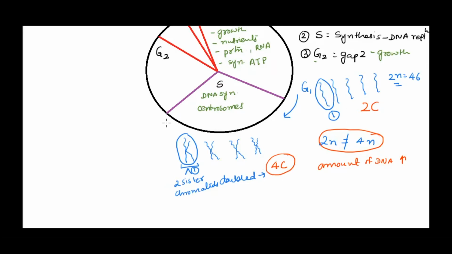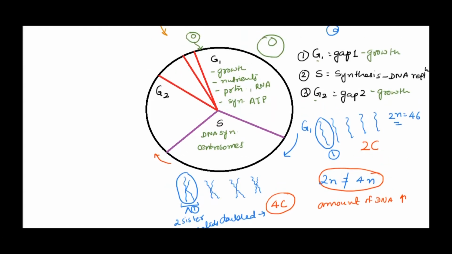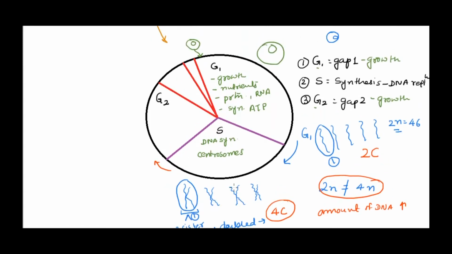Alright, now let's move on. Once the DNA synthesis has occurred, the cell will move into the next phase. Now DNA is double. What you need to do is separate them and send them to two daughter cells. But separation, cell division itself, is a complex process. So again, the cell would need to prepare for division. G2, gap 2, is the phase that prepares the cell for the division. Now what all we need for cell division would be prepared over here.